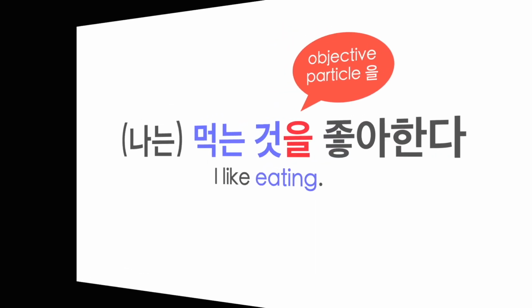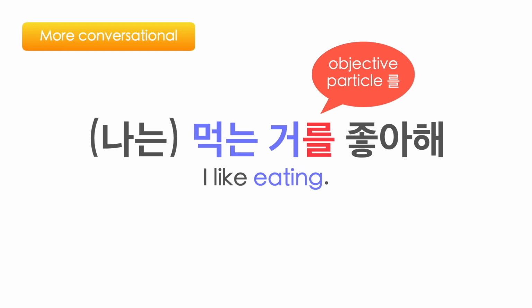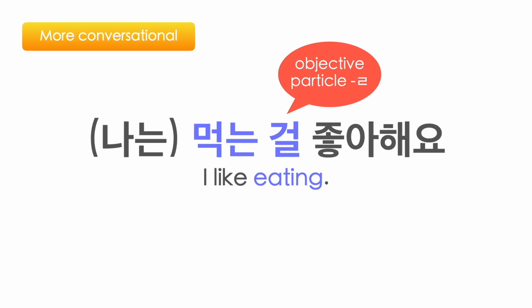When speaking in Korean, it is pretty common to omit the subject of the sentence. In this example of I like eating, the full sentence is 나는 먹는 것을 좋아한다. 먹는 것을 좋아한다 is also used often. In that case, it is assumed that someone likes eating, but you need to figure out who likes eating based on the circumstance. 을 is the objective particle used for a closed syllable word, 먹는 것. Objective particle 를 is also used as 먹는 거 ends with an open syllable. Objective particle ㄹ is also used for a short conversational phrase.